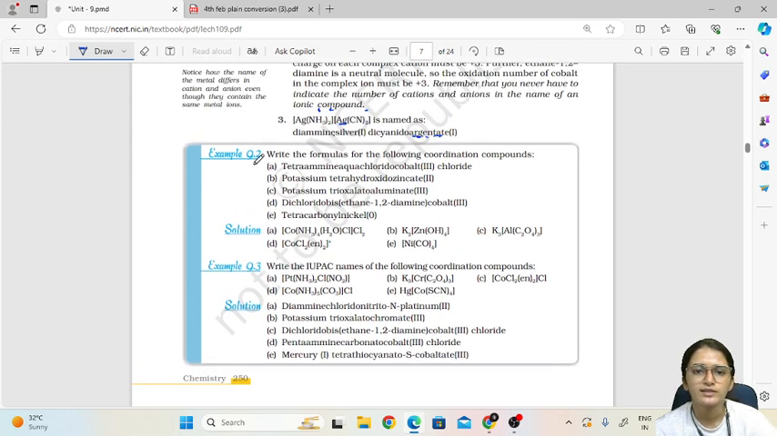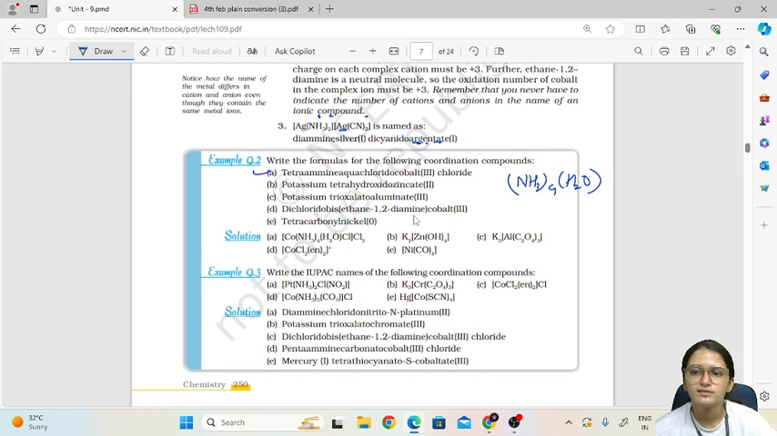Okay, let us try this one. Tetraammineaquachloridocobalt chloride. Tetraammine means how many ammine do we have? First of all, NH3 4. Aqua means only one water molecule. Chlorido means 1 Cl.